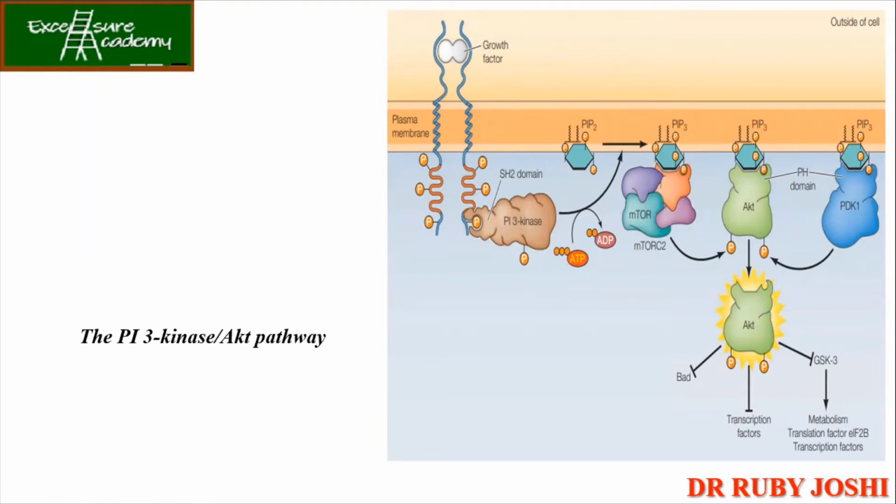So once a growth factor comes and binds to the receptor, it autophosphorylates after dimerization. Then PI3 kinase, the enzyme, gets activated by binding of its SH2 domain to the tyrosine kinase domain over here, and then it is going to convert PIP2 to PIP3. यानी कि एक phosphate group यहाँ add किया है, ठीक है? To this your mTORC2 binds. Now mTORC2 is going to phosphorylate AKT. ठीक है? Now AKT has the PH domain by which it binds to the PIP3. Now once AKT is phosphorylated, it will carry out the required gene expression.